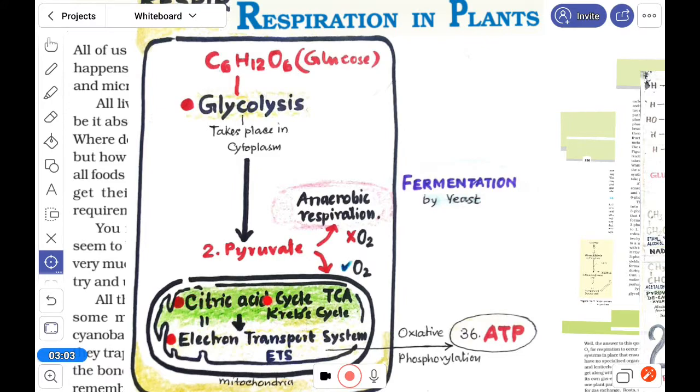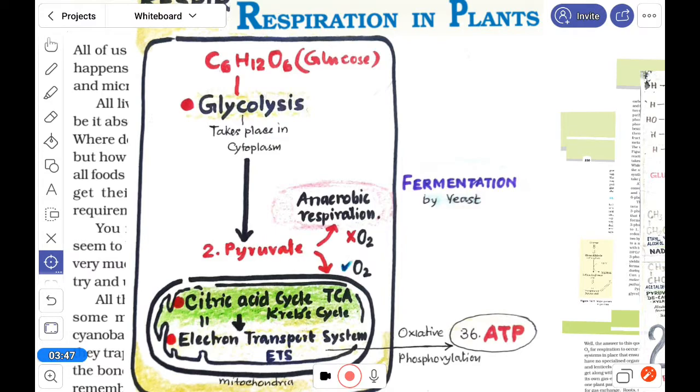And here is the citric acid cycle, or TCA cycle, tricarboxylic acid cycle, or Krebs cycle. Three names are very popular, the Krebs cycle being named after Hans Krebs, a German scientist. That is the second phase, followed by the electron transport system, ETS, inside the mitochondrion. Always remember, when oxygen is available, oxidative phosphorylation takes place inside the mitochondrion, and 36 molecules of ATP are produced from one molecule of glucose.